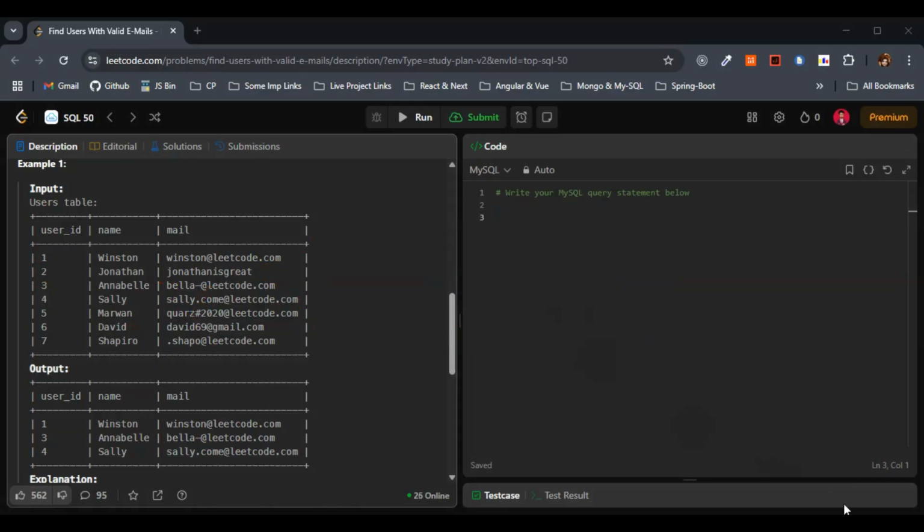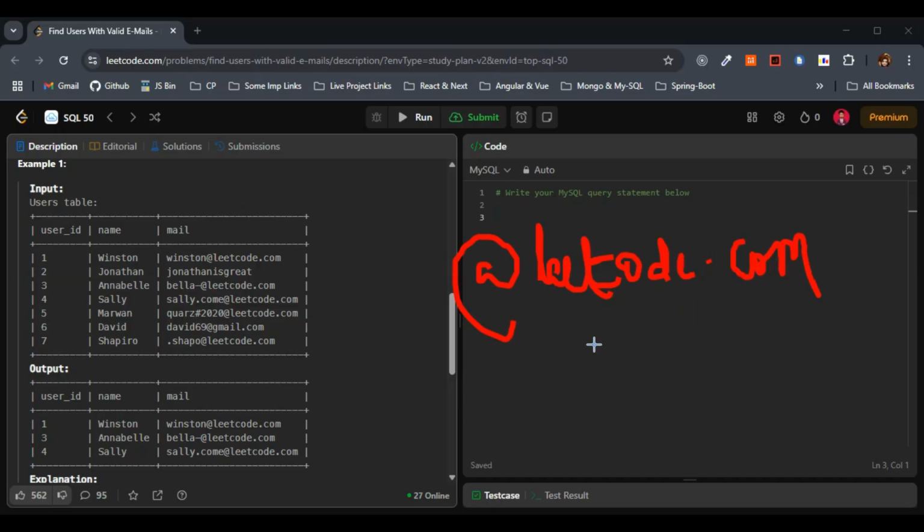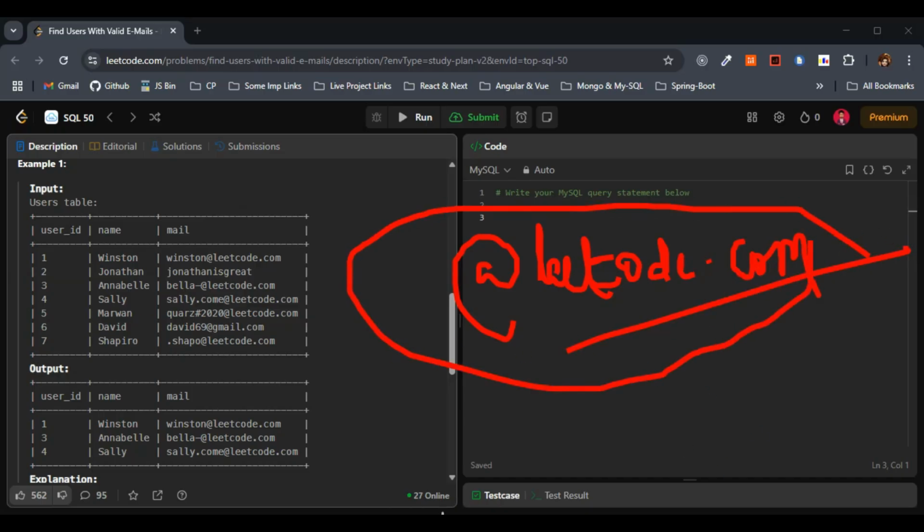Sorry, I'm completely sorry. The domain has to end with @leetcode.com, not gmail.com. Domain has to end with @leetcode.com here, right? Not @gmail.com. This you have to keep in mind. I had written the wrong one. Sorry. So just keep this in mind. We are considering this one. Domain is @leetcode.com. These three we considered, right?